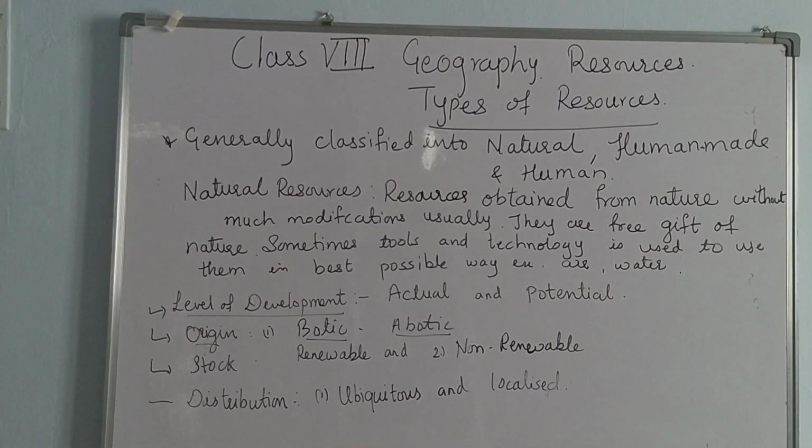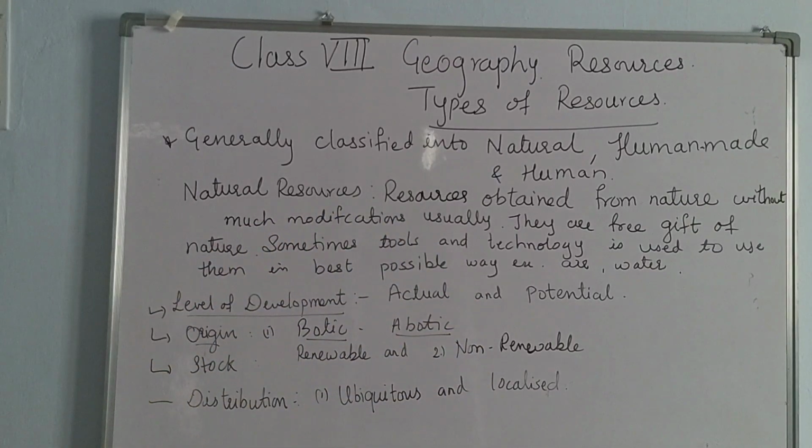So now the next point is level of development, origin, stock and distribution. This is nothing but the classification. Further we are going to study this in detail. Actual and potential is the level of development. Origin is biotic and abiotic, stock is renewable and non-renewable, and distribution is ubiquitous and localized.